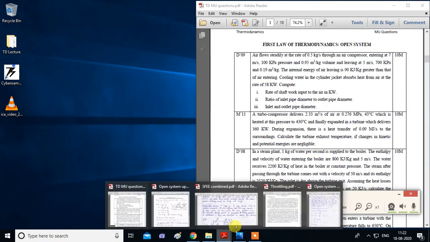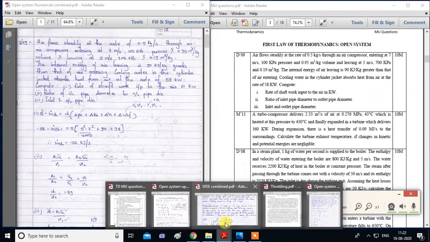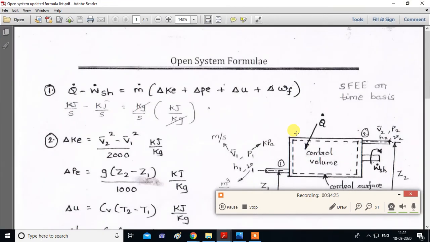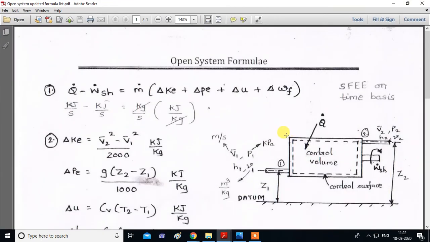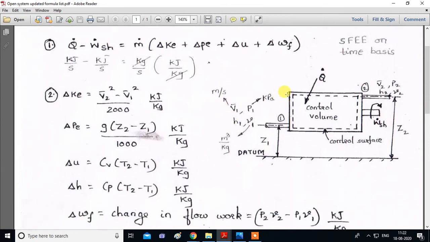Let me explain the formula list. This PDF file of the formula list, I will be sending it to you. So what is this formula list? Let me explain that. So this is a control volume, heat is entering, work is exiting, and this is the datum. This is point 1, point 2. Same diagram as we have drawn previously.